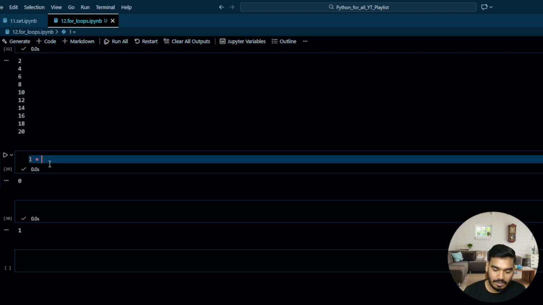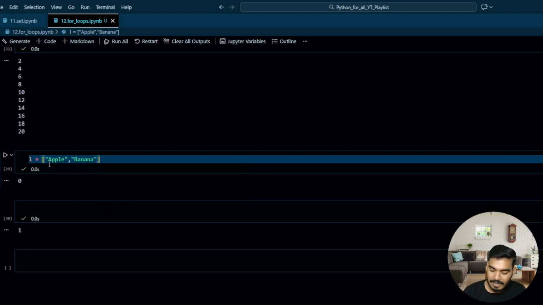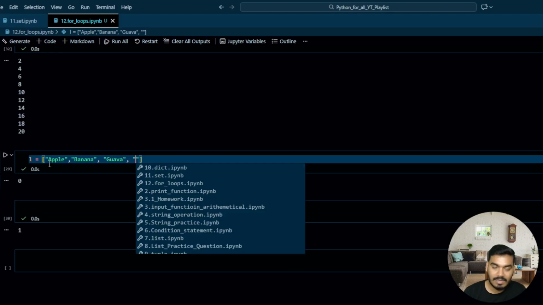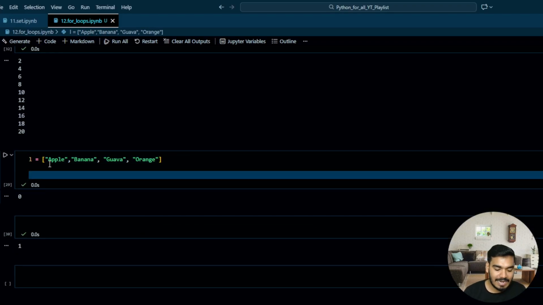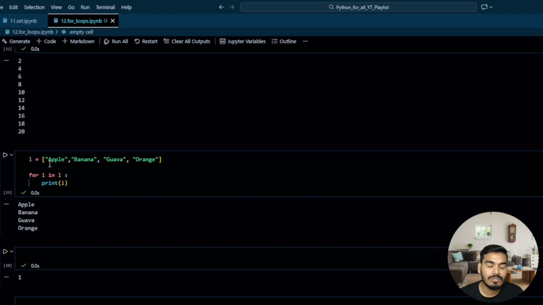That is L equal to, let's say I have some fruits: apple, okay. Next, I have over here, let's say banana. I have guava, okay. And next, I have, let's say orange. Perfect. Now let's iterate this. For I in L, and over here, print I. You have all the fruits over here assigned to I.